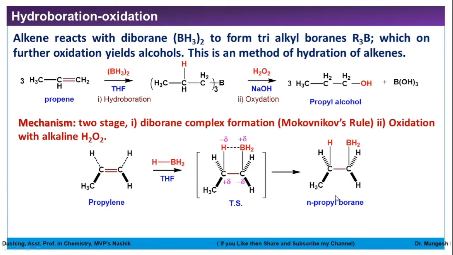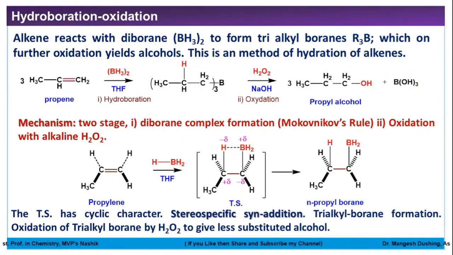The second step is oxidation. In this case the transition state has a cyclic character. See, this is the cyclic character. The formation of this diboron complex is stereospecific. It means that hydride and boron are coming from the same side. So this is called syn addition.